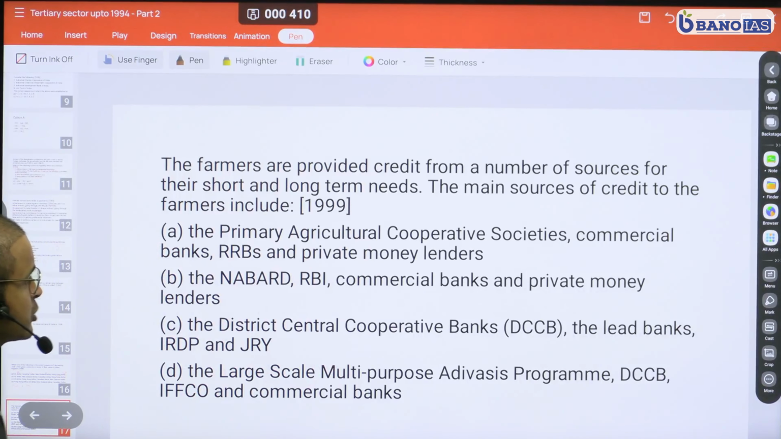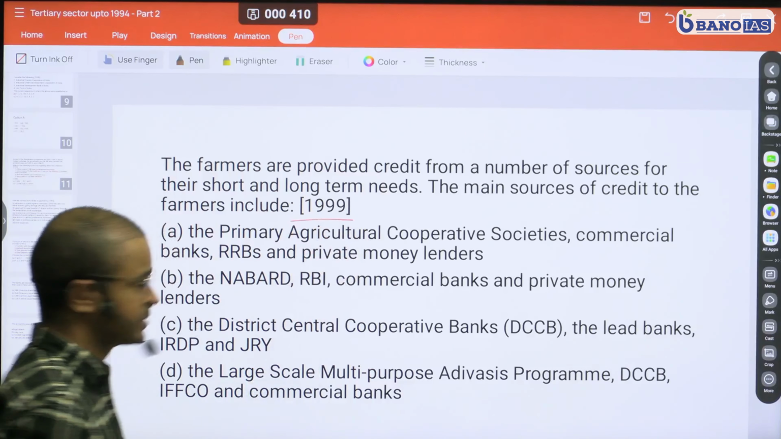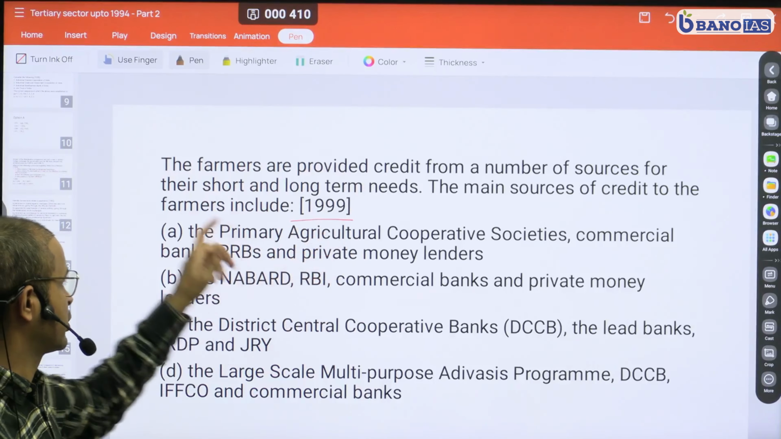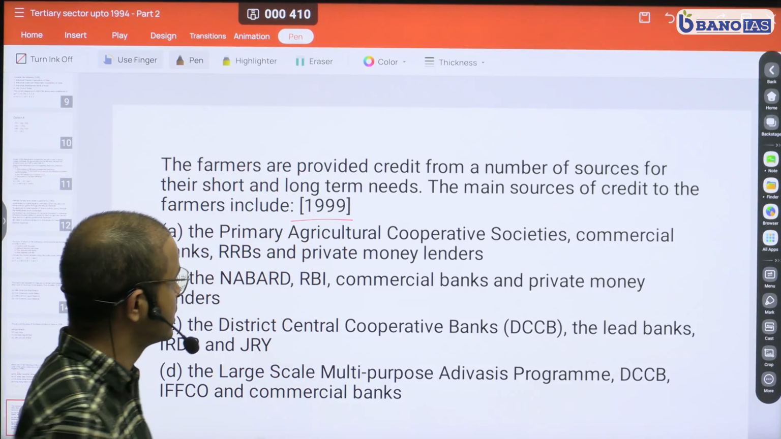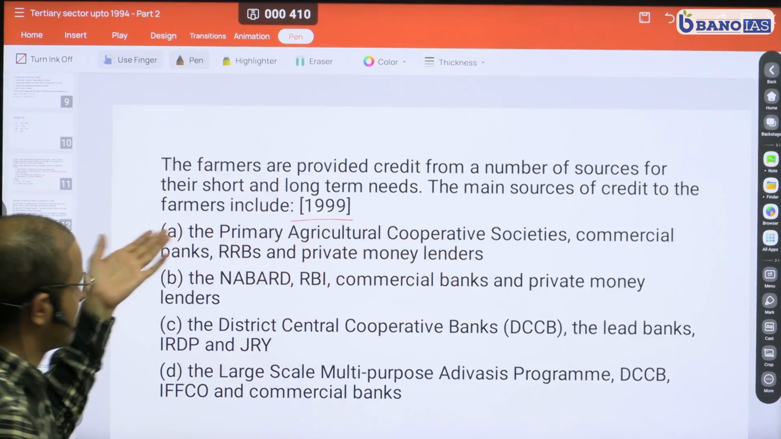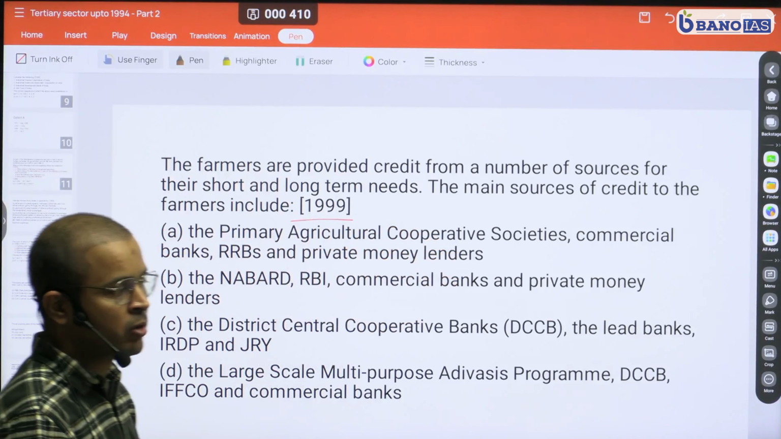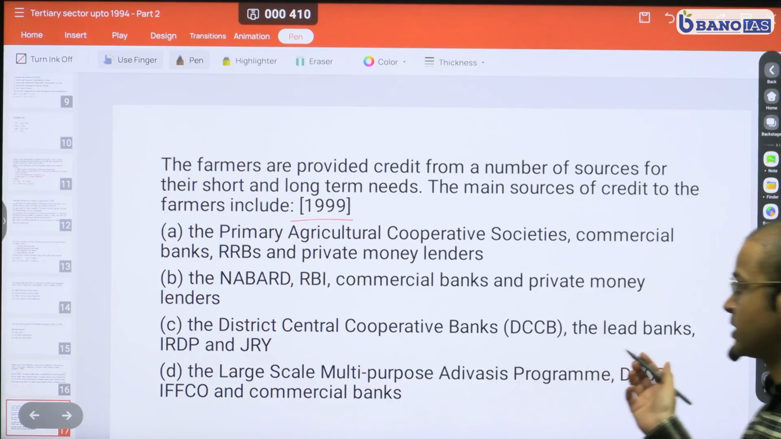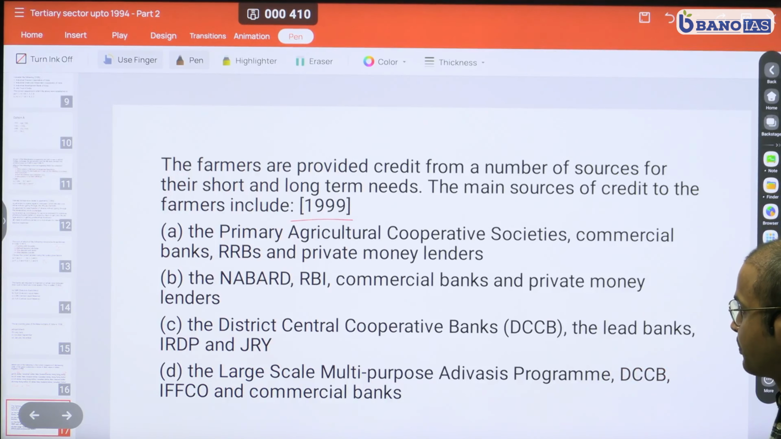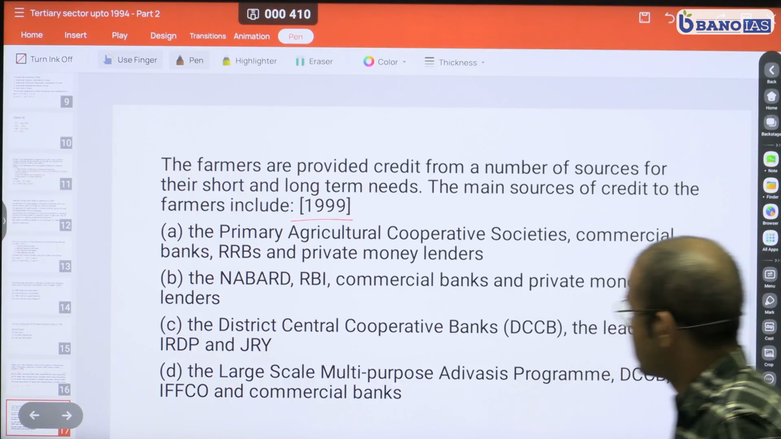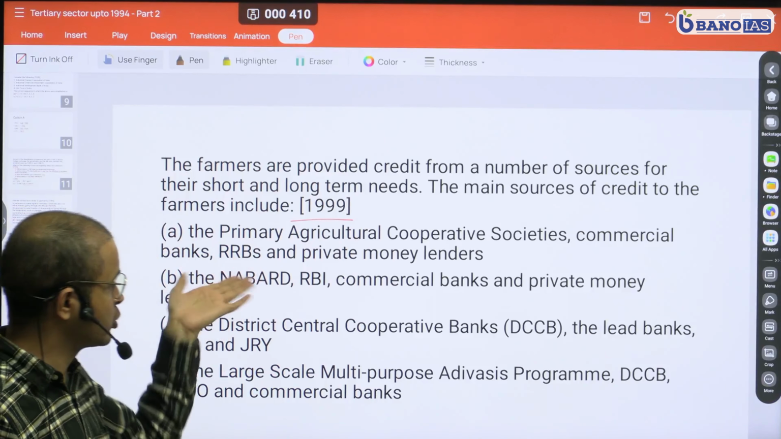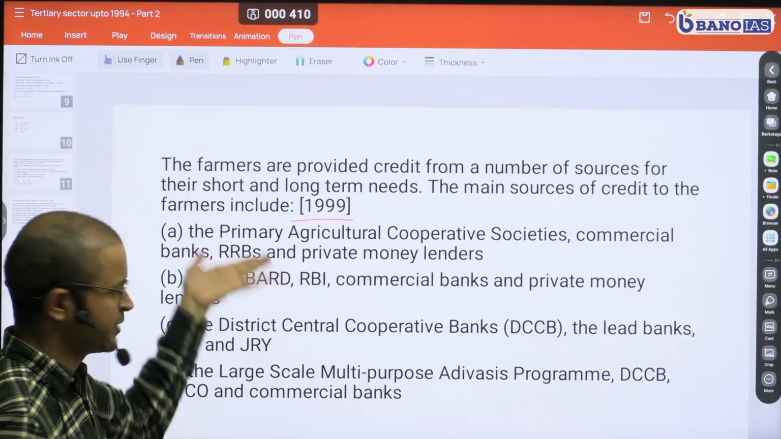Now let's look at this question from the year 1999. Let's first read the question. The farmers are provided credit from a number of sources for their short-term, long-term needs. The main sources of credit to the farmers include. So farmers get long term and short term credit from many sources. Which of these are the main sources? Now option A: primary agriculture cooperative society, commercial banks, RRB, which stands for Regional Rural Bank, and the private money lenders. Seems okay, right?